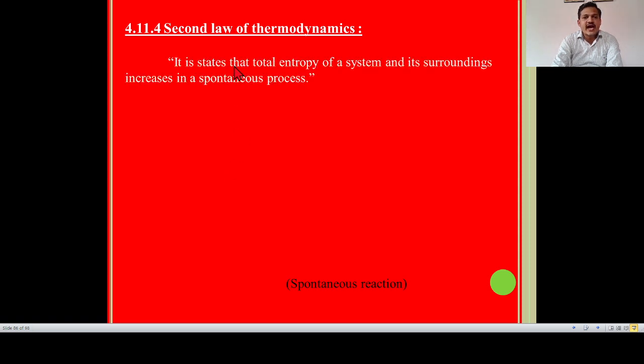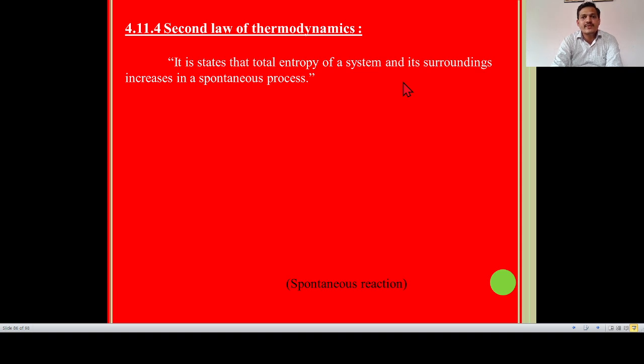It states that the total entropy of the system and its surrounding increases in a spontaneous process. The second law of thermodynamics is strictly based on the total entropy of system and surrounding. It means if I take a beaker containing water, this is the system, and the surrounding is the air.